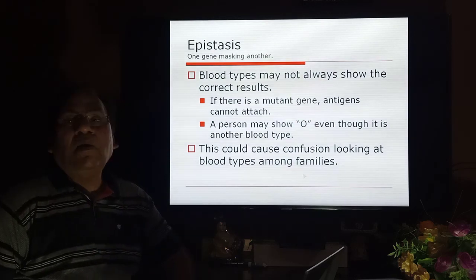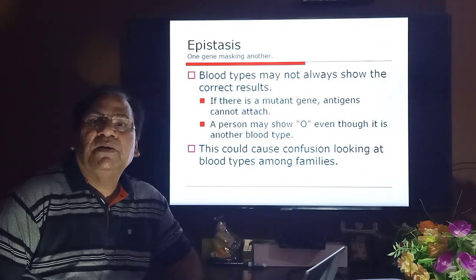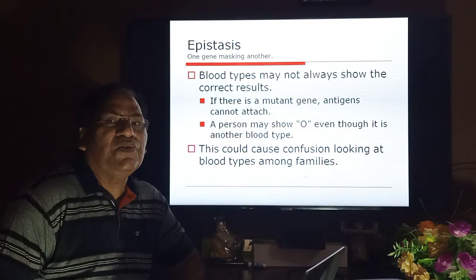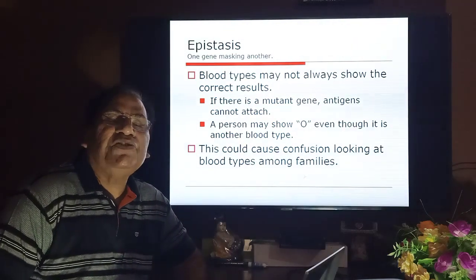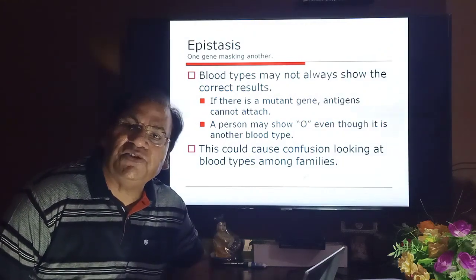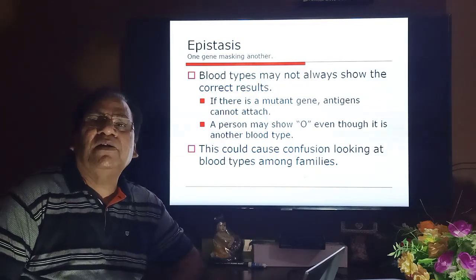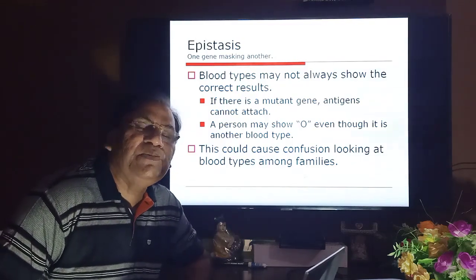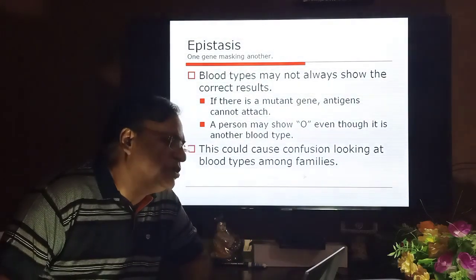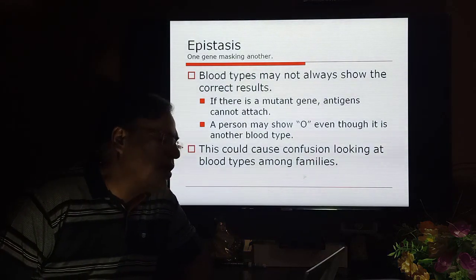Now, after Mendelism, it was found that some genes may be linked together, and when genes are linked together, they interact with each other. So one gene or a group of genes masks the other gene or a group of other genes. That type of effect Mendel did not notice, but after Mendelism this effect was noticed, and it is referred to as epistasis. One gene masking the effect of another gene, you can call it epistasis.